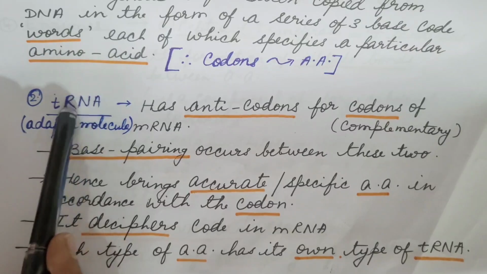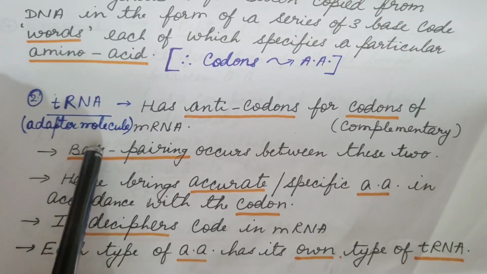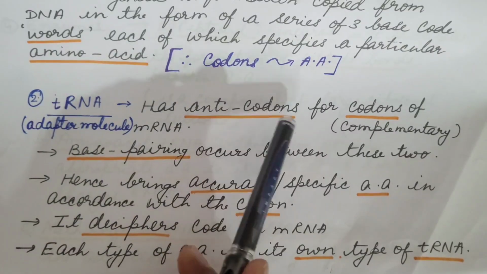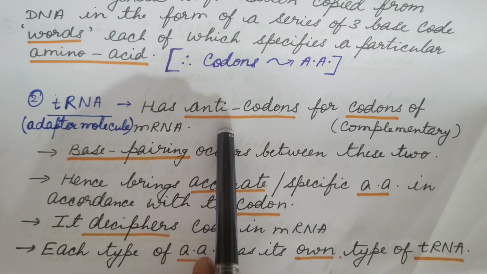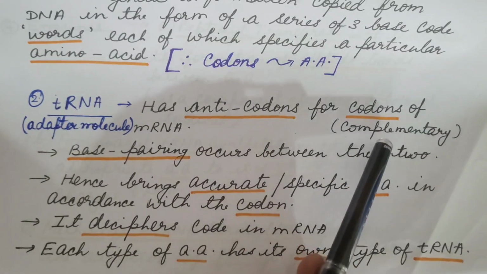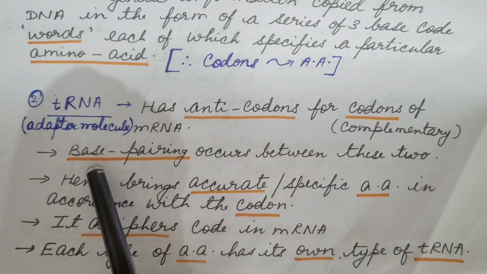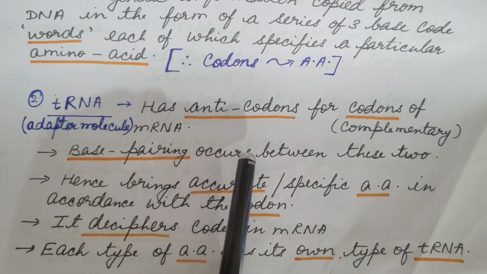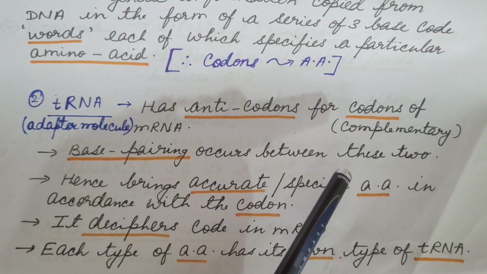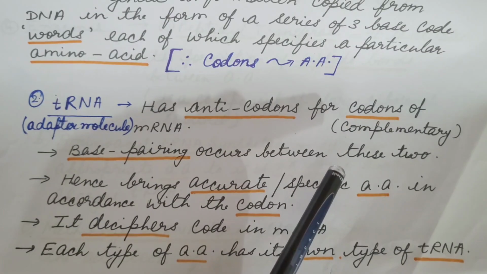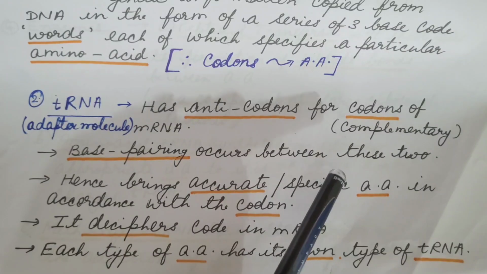Second is transfer RNA, which is an adapter molecule. It has an anticodon for the codons of messenger RNA, and these codons are complementary to anticodons. Hence, base pairing occurs between the anticodon and its complementary codon.